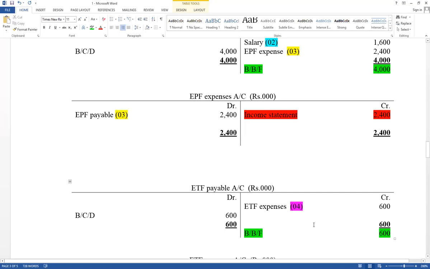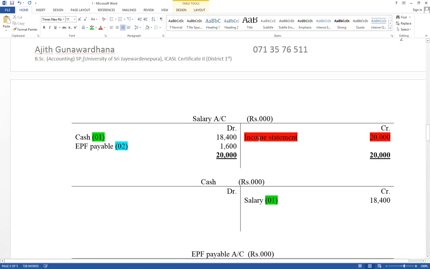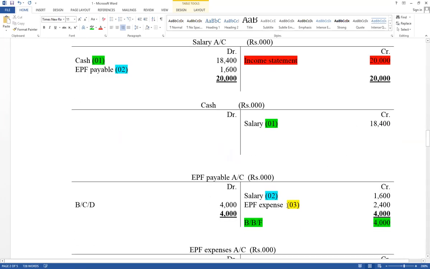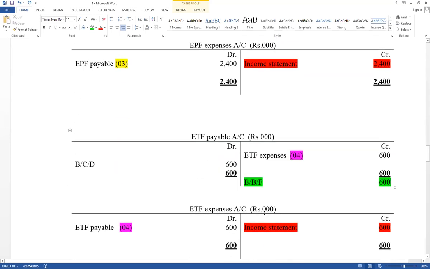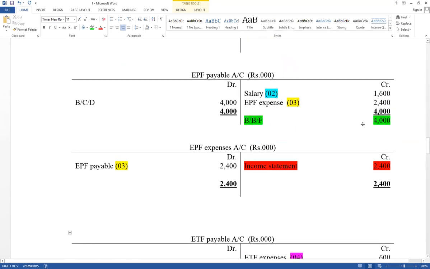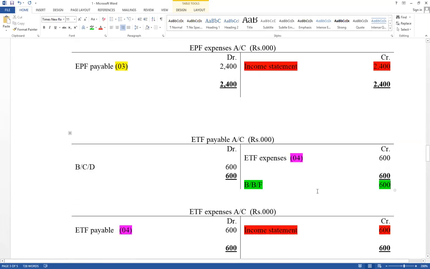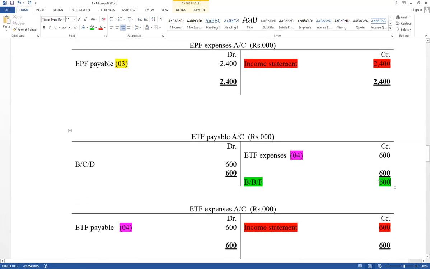There are 5 marks available. Think about salary and administration expense and EPF expense, administration expense, ETF expense, administration expense. But EPF payable 4,000 and ETF payable under current liability. This is the way you have to record in the ledger accounts.